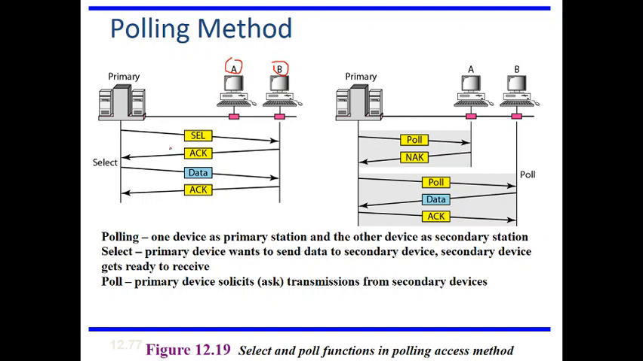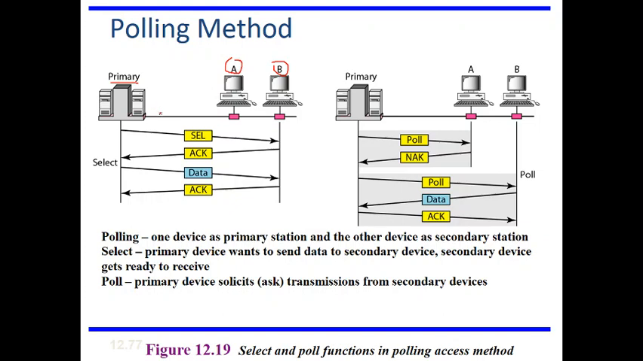So always the starting of data will be done by primary itself. Whether primary wants to send the data or secondary wants to send the data, always primary has to initiate the data transmission. So we will see how the data will be transmitted in the polling method.